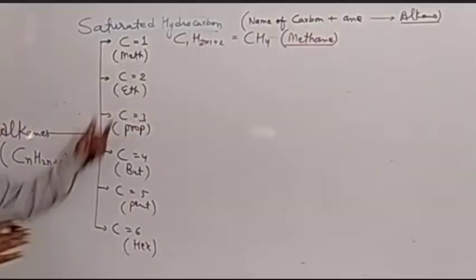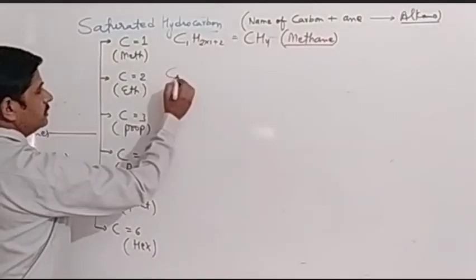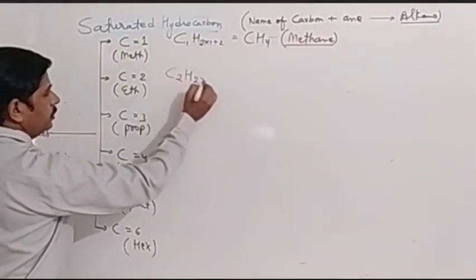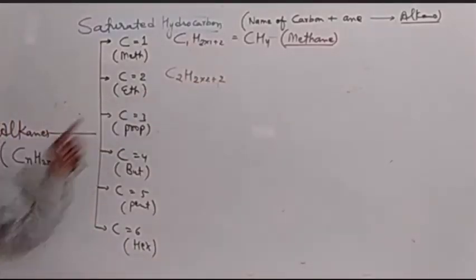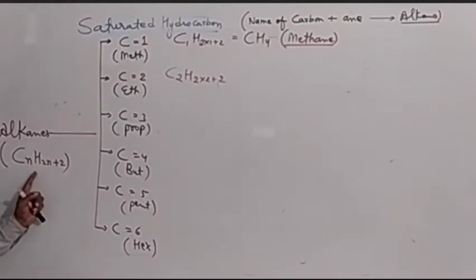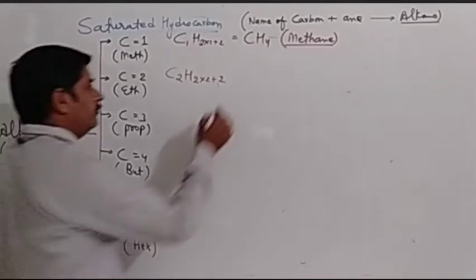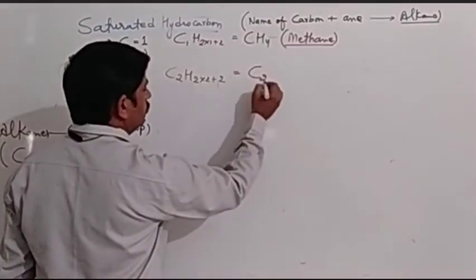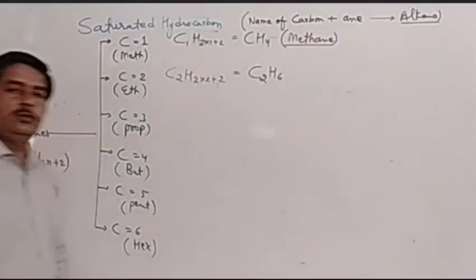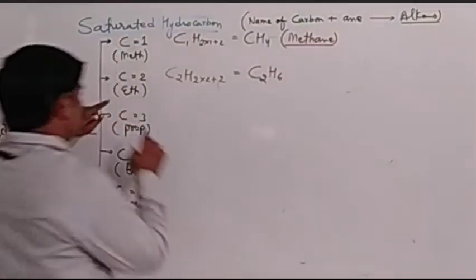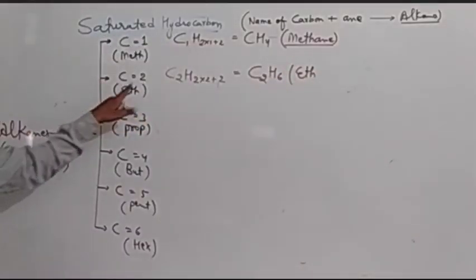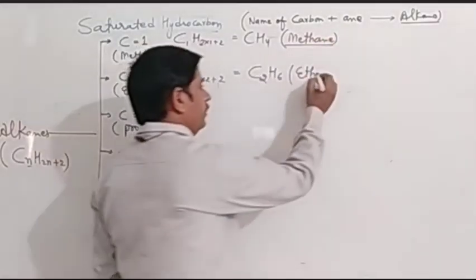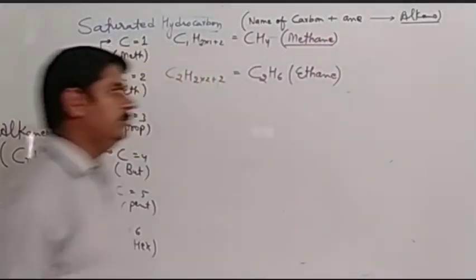So let's see if we have 2 carbon. For 2 carbon we have C2H2 into 2 plus 2. Just remember this formula. We have two carbons, so I have placed 2 in place of n. Now we can write it as C2H6. For 2 carbon we use ace, and in the end we use ane. So it will become ethane.